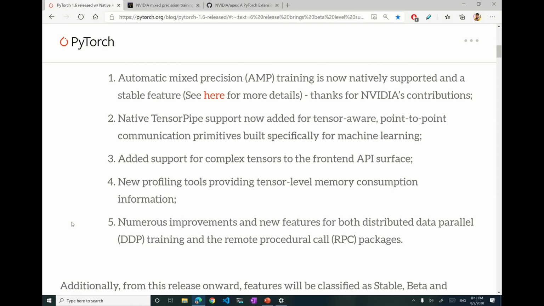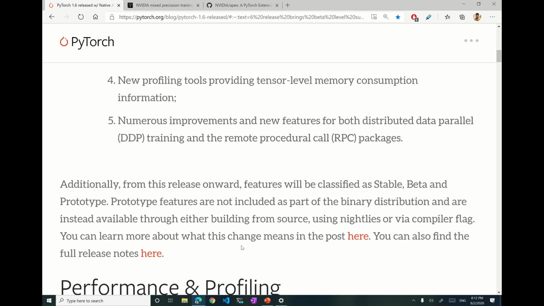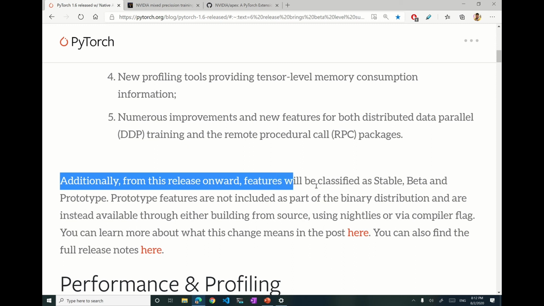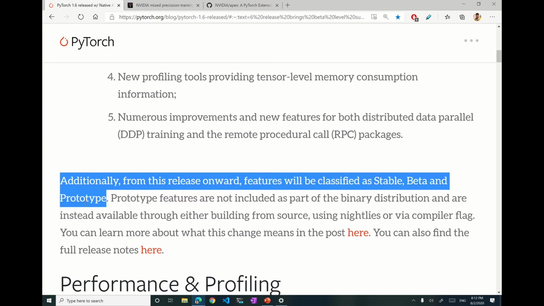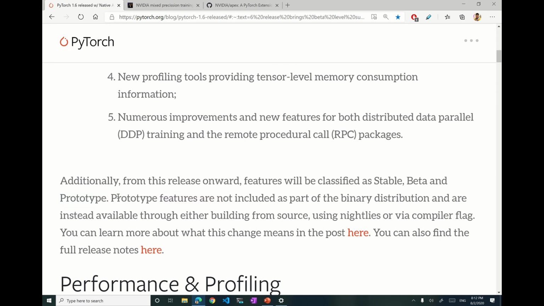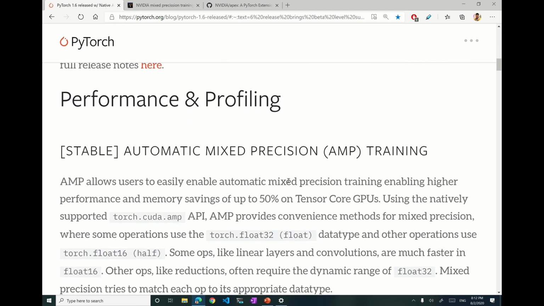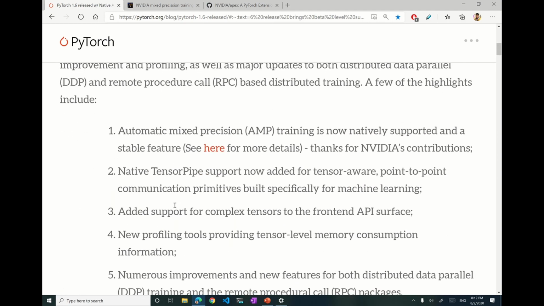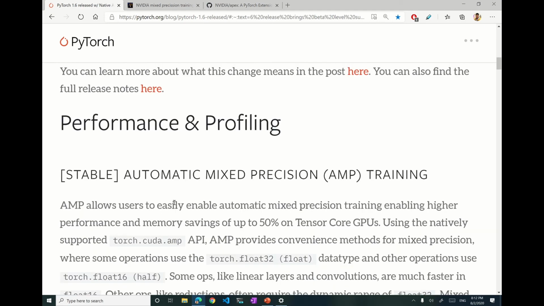These were the top 5 highlights of PyTorch 1.6, and they have said that additionally, from this release onwards, features will be classified as stable, beta and prototype. So they are classifying the features into 3 different categories, which is good to know. Now they are explaining all these features in more detail, so let's go through them.